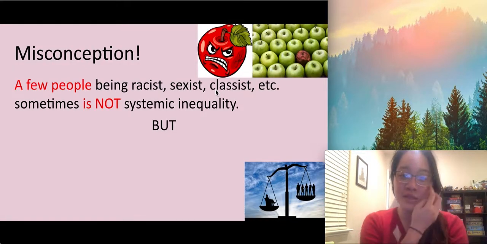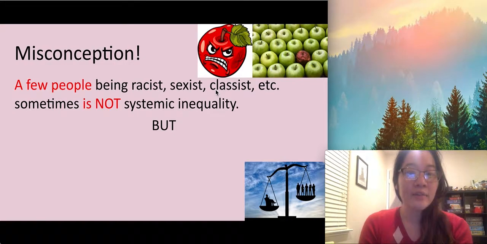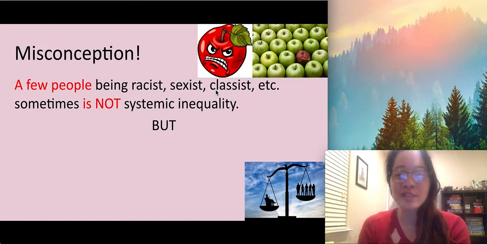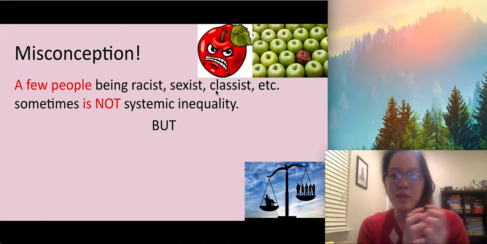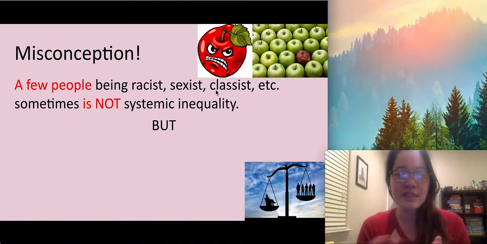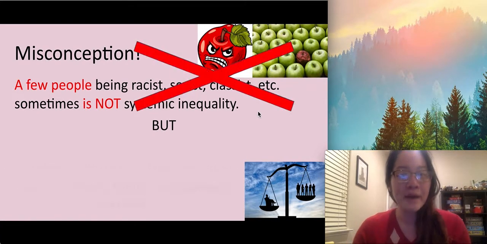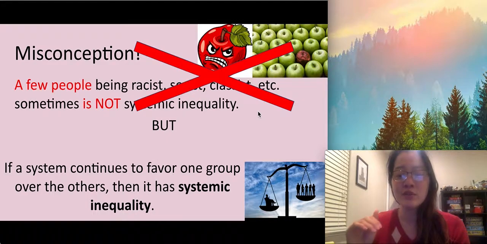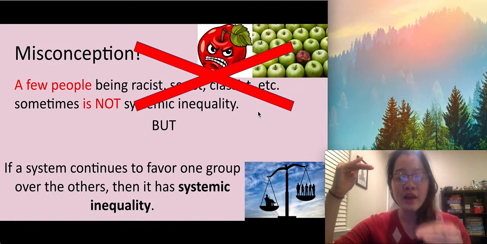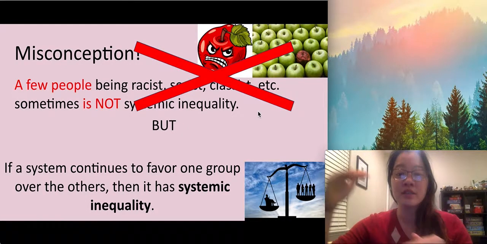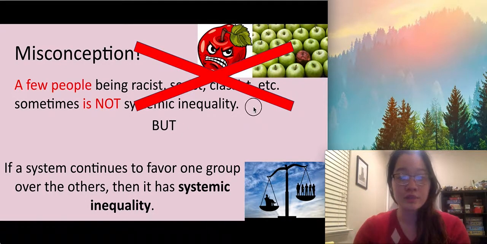So here is a misconception that people have. A few people being racist, sexist, or classist sometimes is not actually systemic inequality, right? A few people just being mean people and being racist or sexist isn't systemic inequality because that's just a few people or one person. But if a system continues to favor one group over the others, then it's systemic inequality because it's the system that is causing these unequal situations.